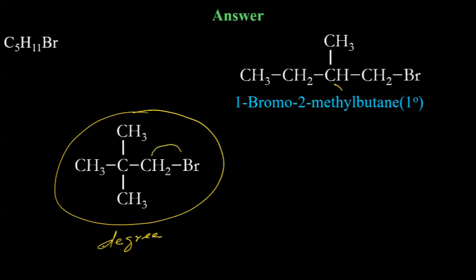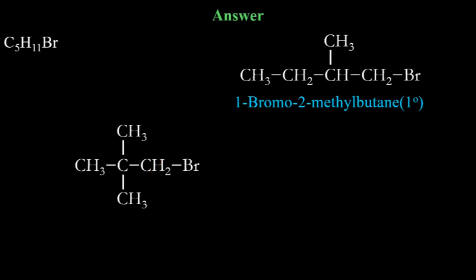The carbon which is attached to bromine is attached to how many carbons? It is attached to only 1 carbon. So it is 1 degree. This is usually the mistake students make, and that's why I asked. They think that probably this is deciding the degree.